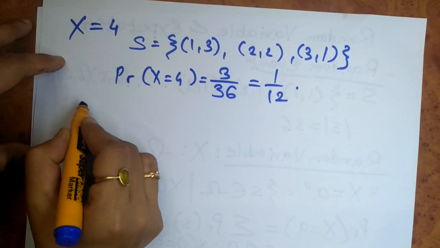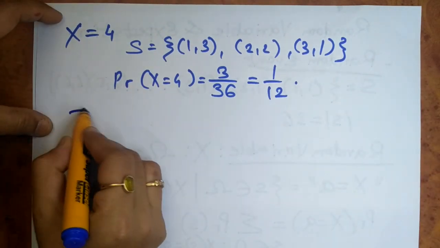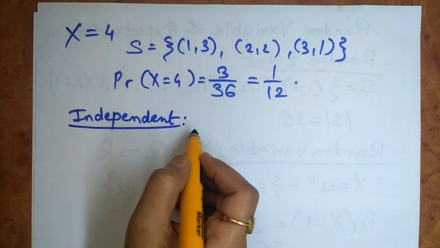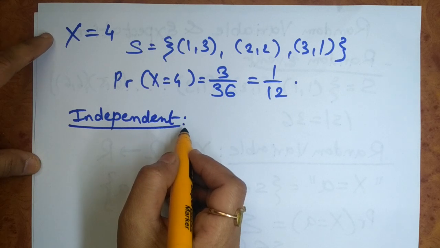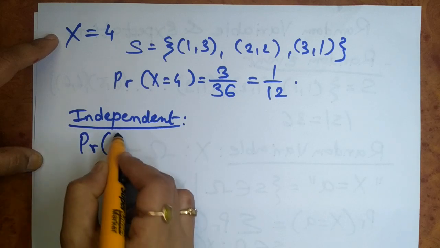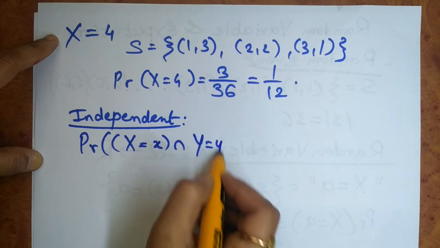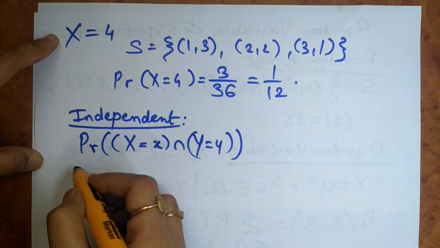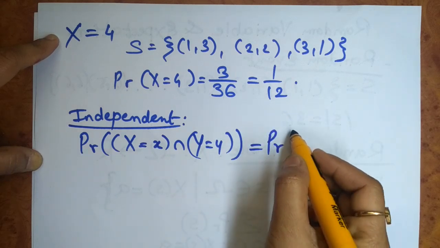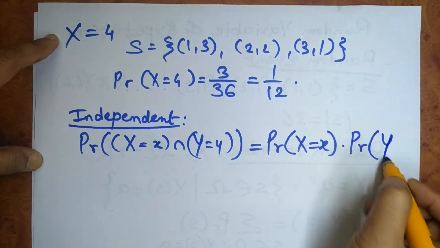Now these random variables can be independent. When we say the random variables are independent, like the probability of independent events, we can find it for independent random variables. The probability that X is equal to x intersection Y is equal to y will be equal to the multiplication of the individual probabilities: probability of X is equal to x multiplied by probability of Y is equal to y.